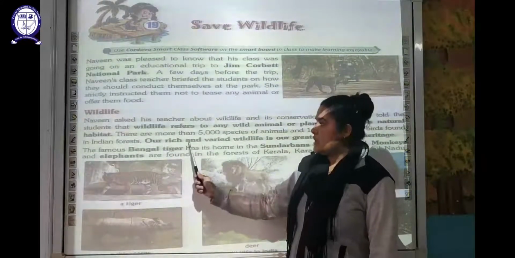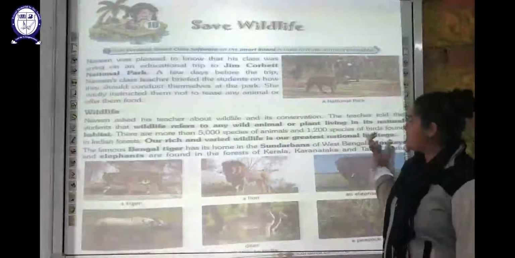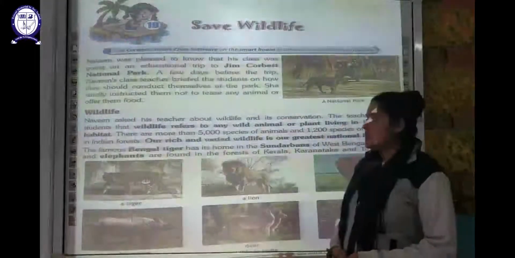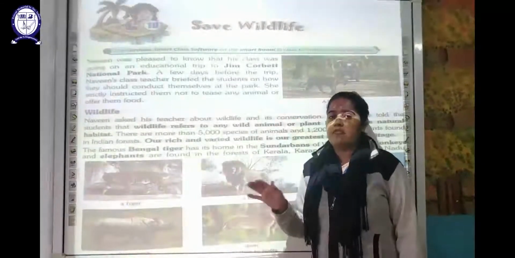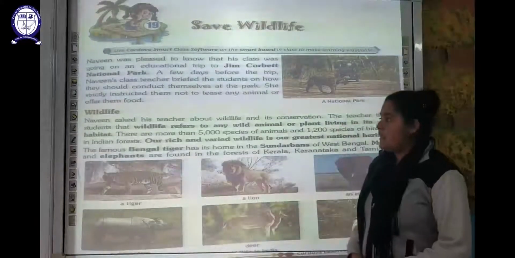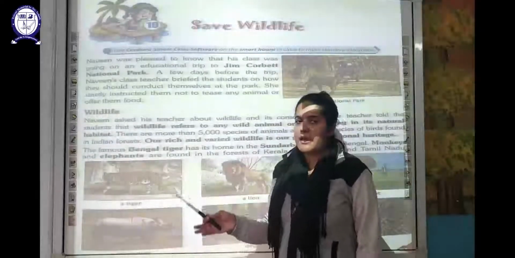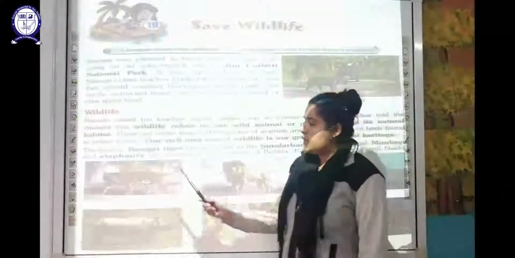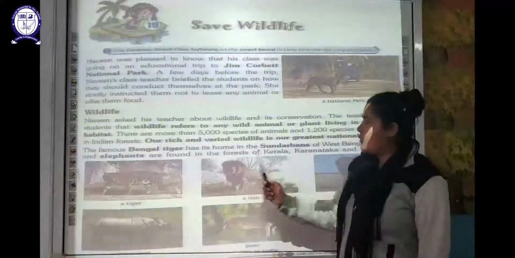So this is our rich and varied wildlife heritage, which is our greatest national heritage, which moves on from one generation to the next generation. This is very important. Our wildlife and our forests play a very important role in humans' life. Now we have to discuss one by one the various animals which are conserved in different national parks and where they are situated. If we discuss the Bengal tigers, it has its home in Sundarban.